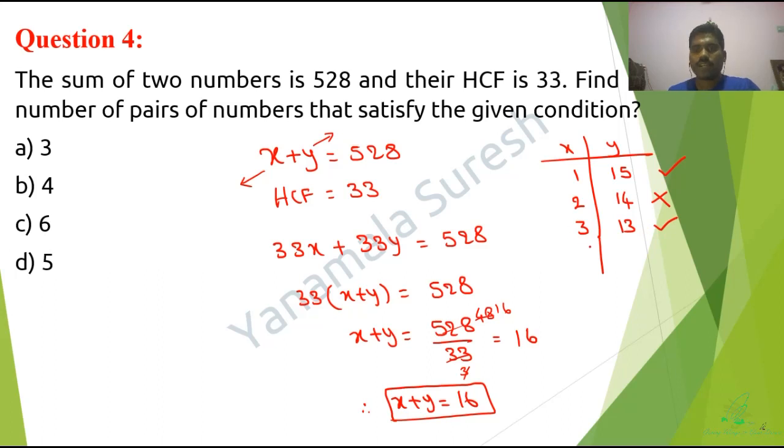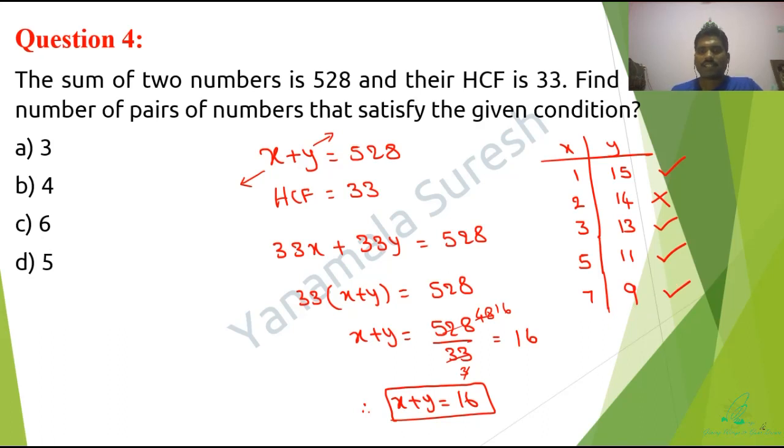Next, if I take 4 and 12, again I can take 4 common, so that is also not possible. Next, I go ahead with 5 and 11. Nothing is common, so this is the third correct pair. Next, if I take 6 comma 10, again 2 is common, so I should not take 6 comma 10. Next, 7 comma 9. Yes, this is the fourth correct pair.